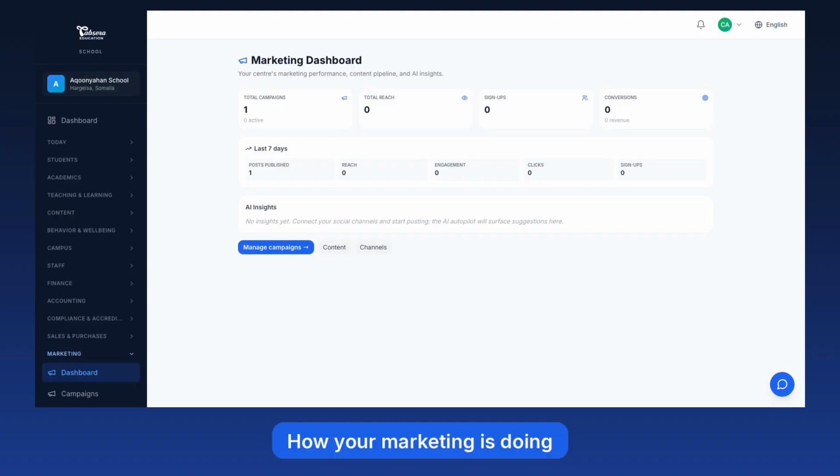The marketing dashboard is center-scoped: your campaigns, your reach, your inquiries, not the platforms'. The band across the top is the last 7 days. AI insights below are prompts drawn from your own numbers, things worth acting on this week, and you can dismiss any that are not useful so the list stays honest.